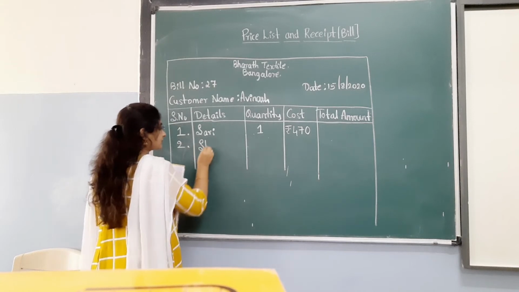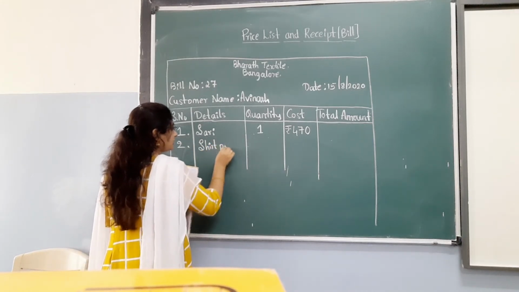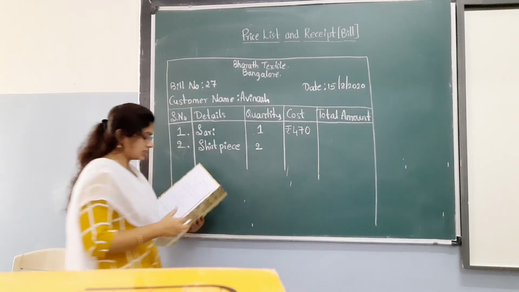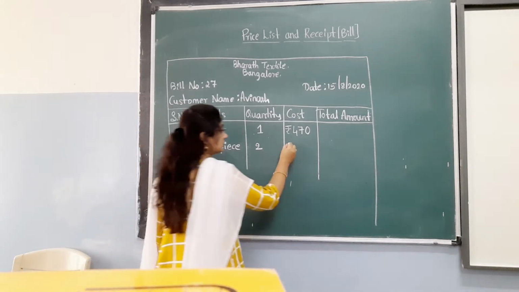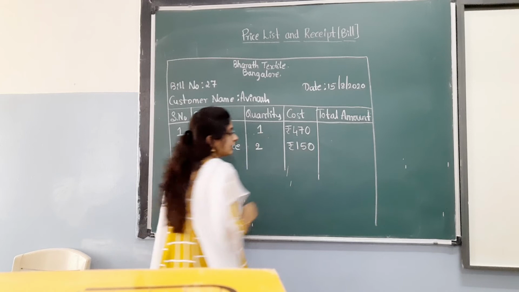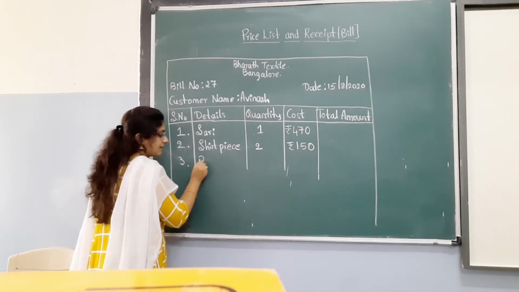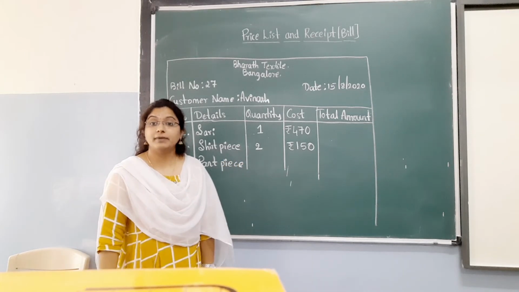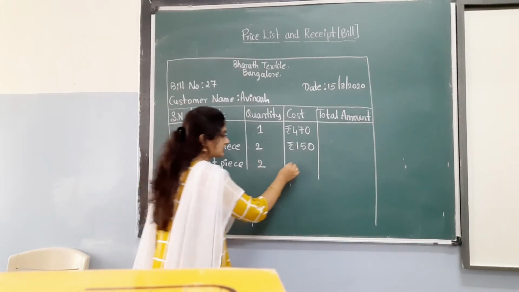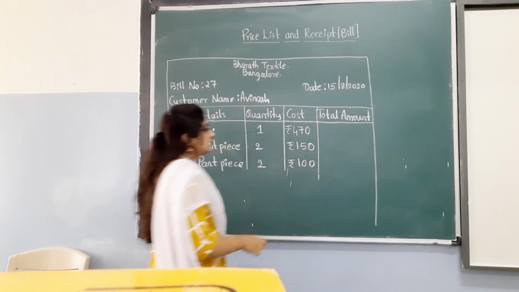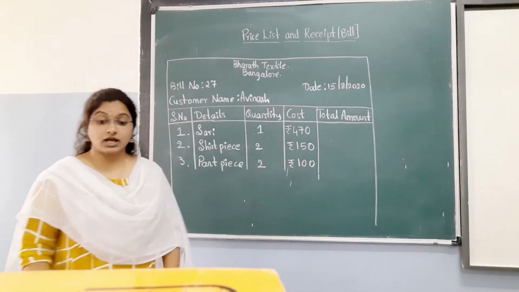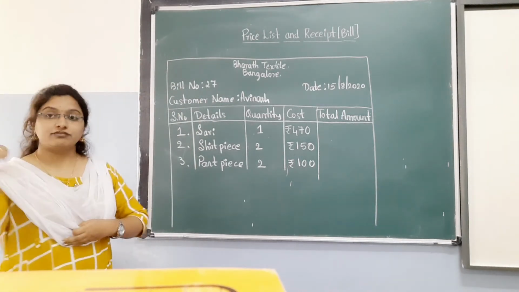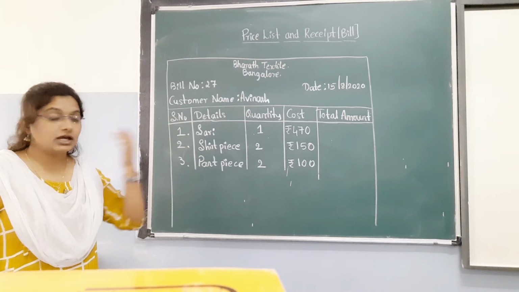Shirt piece. How many shirt pieces has he purchased? 2. What is the cost? 150. Next, the third one, pant piece. He has purchased pant pieces. How many? 2. What is the cost? 100 rupees. All this information is given in your textbook, yes or no? I mean, in your question. All this information is available in your question.